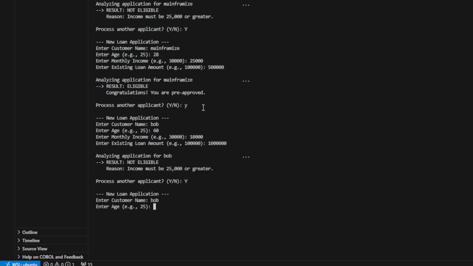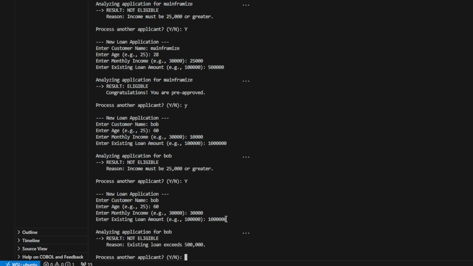Bob 60. Here the reason for not being eligible is income must be greater than 25,000. So let's say Bob has 30,000 monthly income, existing loan still $1 million. Okay, now we get a different reason for not being eligible. That's good.